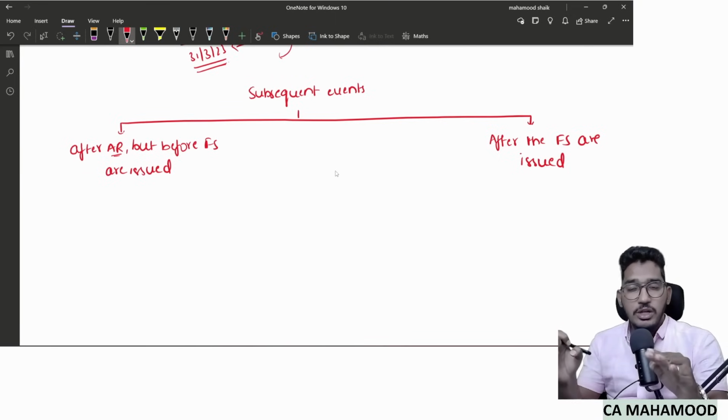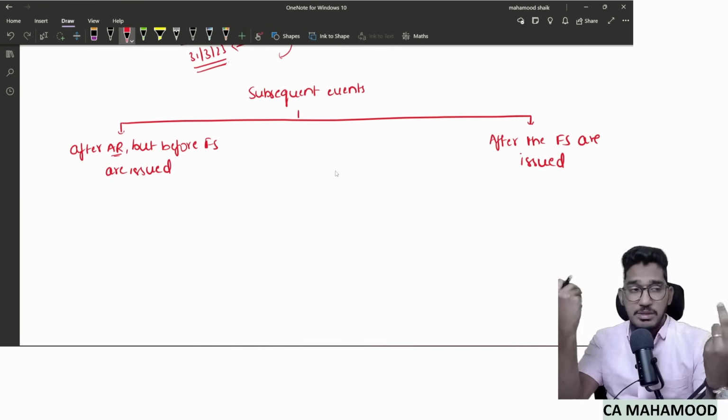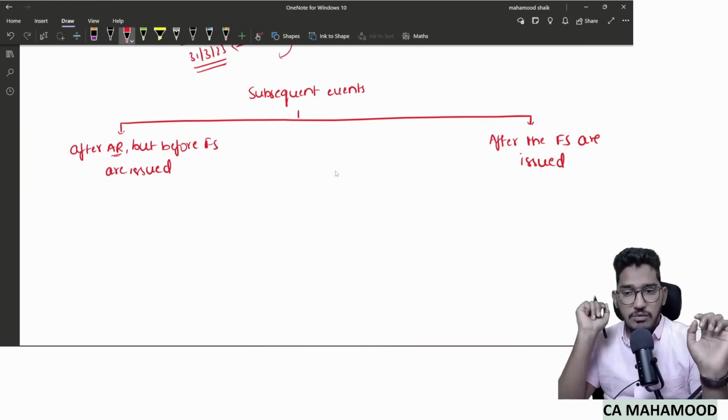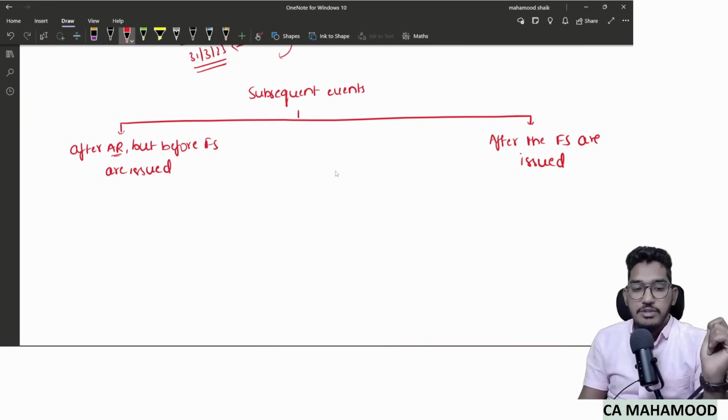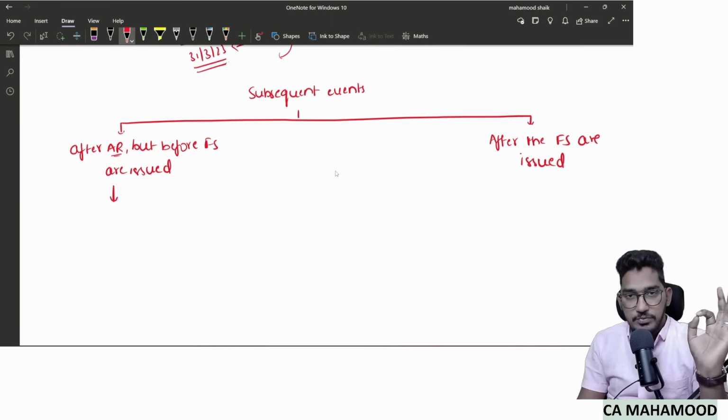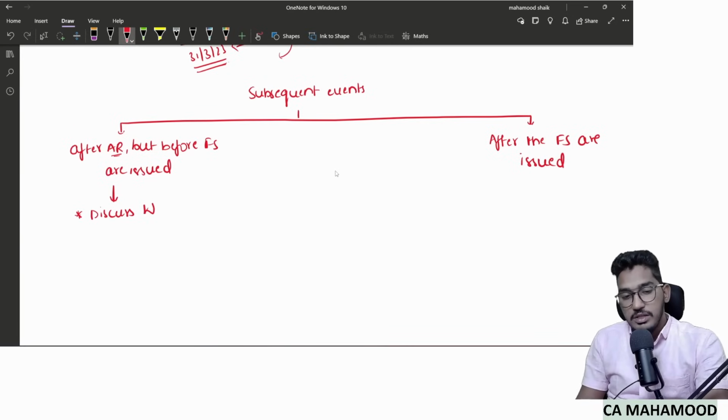Case 2: by the time the auditor came to know about subsequent events, financial statements had already gone to the shareholder's hands. Which one is more complicated? The second case is more complicated. We'll come to that later. First, we will see what will happen in case 1. What if the auditor came to know about the subsequent event before financial statements are issued? The first thing the standard says is to go and discuss the matter with the management.